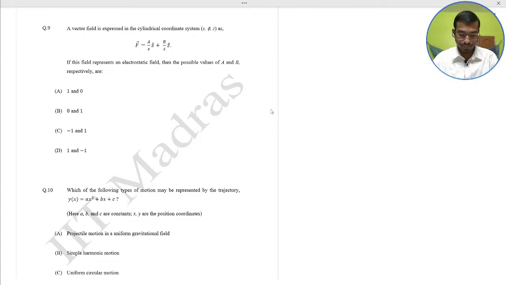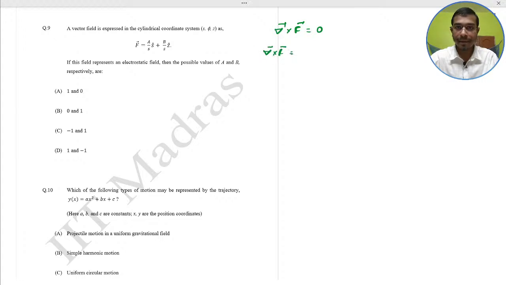So here F is an electrostatic field, which means that for an electrostatic field the curl of F must be 0. Okay. So curl F would be what?